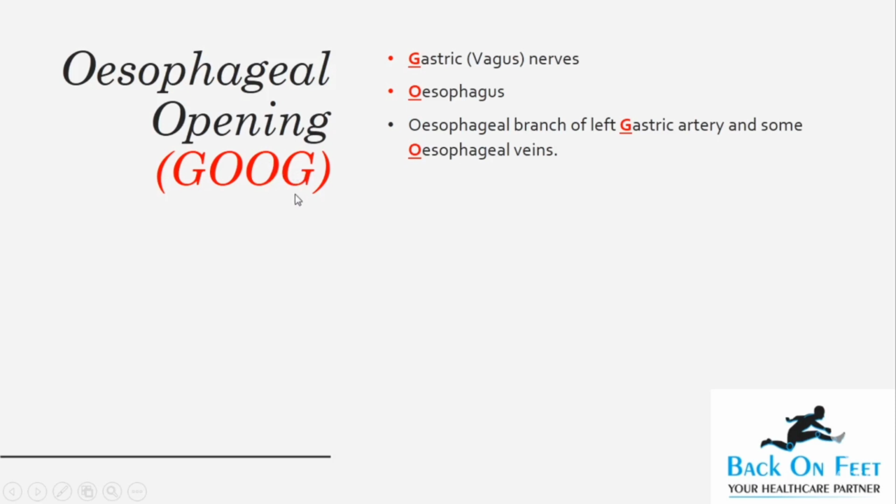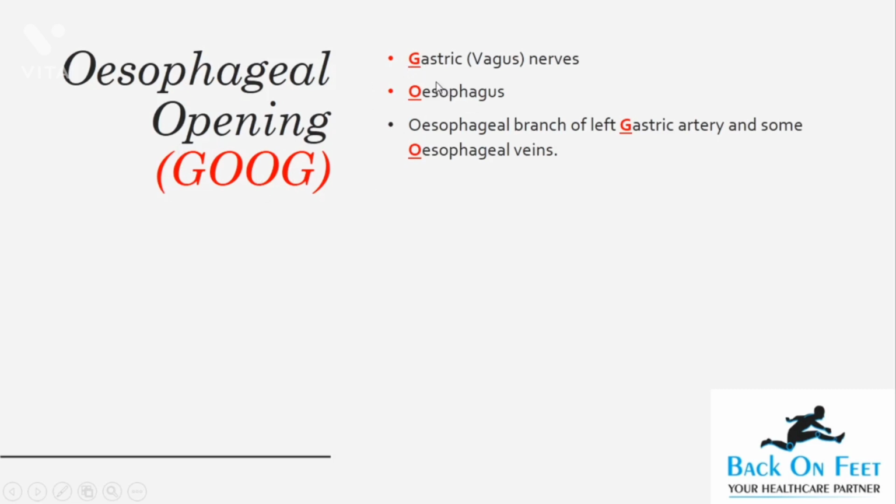And the other O will be your esophageal veins, because the esophagus is passing, the veins have to pass. And G is for your esophageal branch of the gastric artery. Okay, so the opening has four contents, of which the first G stands for the gastric part of the vagus nerve.